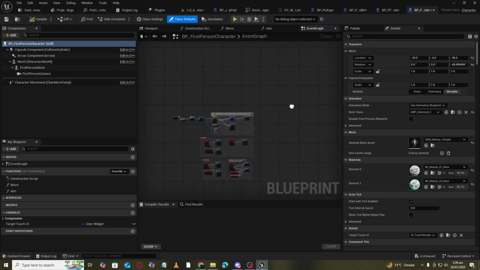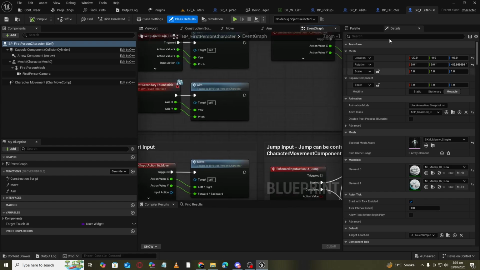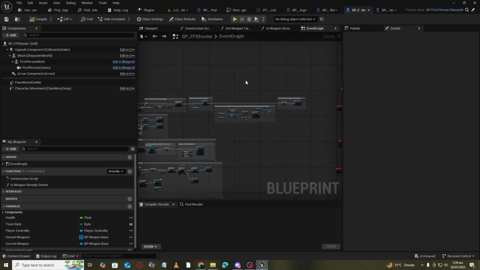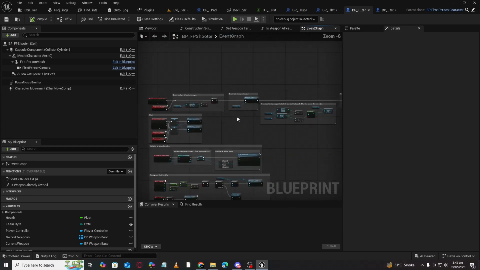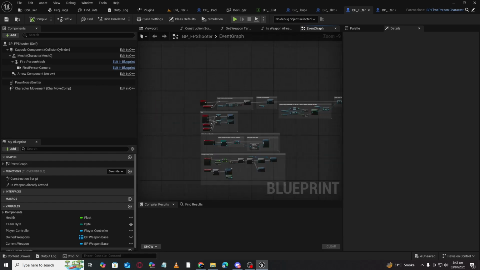Now the base class has the basic movement, and the shooter first person shooter child class has all the shooting and other logic.